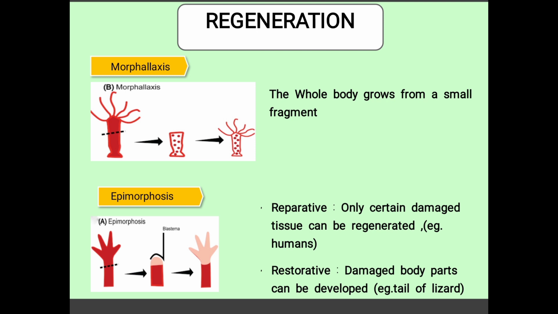So here regeneration is not actually a method of reproduction. It is just making the lost parts regrow. In regeneration we have two types. One is morpholaxis, in which the whole body is generated from a small fragment. And epimorphosis has two types. One is reparative, in which only a particular tissue is repaired. Whereas in restorative, the lost part is regenerated, like the tail of the lizard.